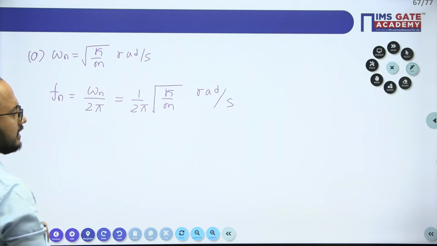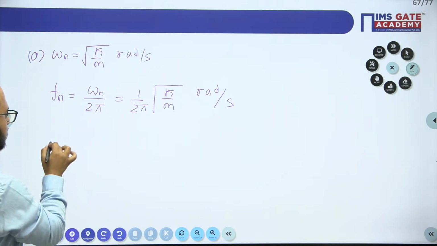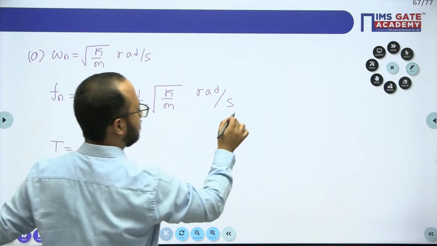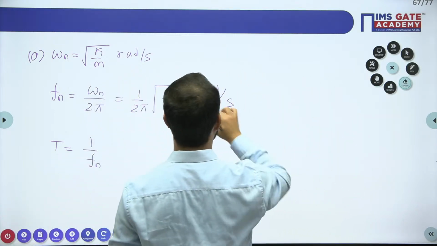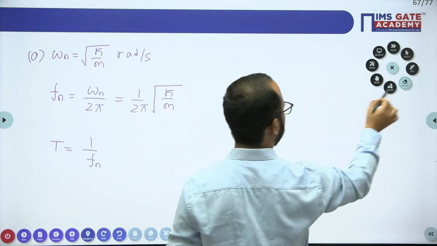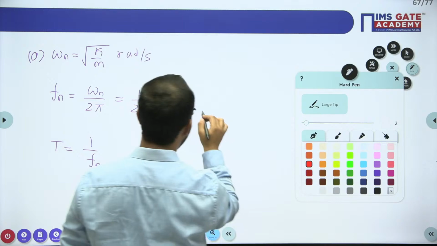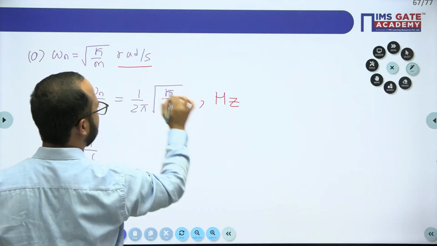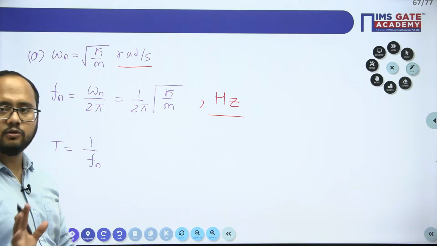And if they are asking the time period, it is 1 upon the frequency. Always remember, sometimes they will ask the frequency in hertz, sometimes in radian per second. You need to remember that.